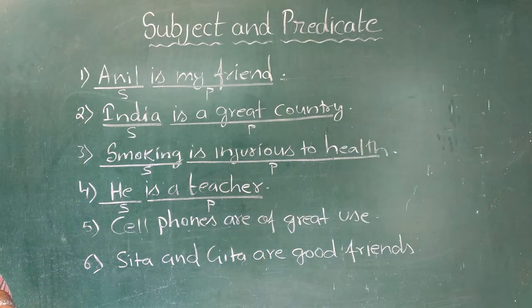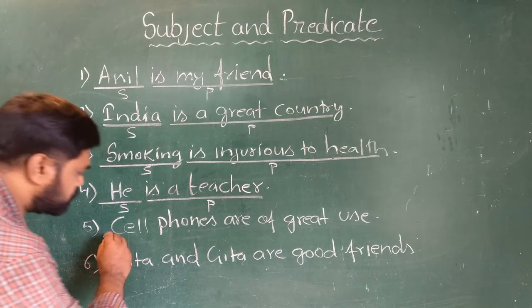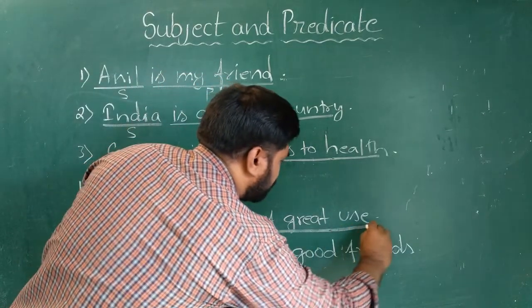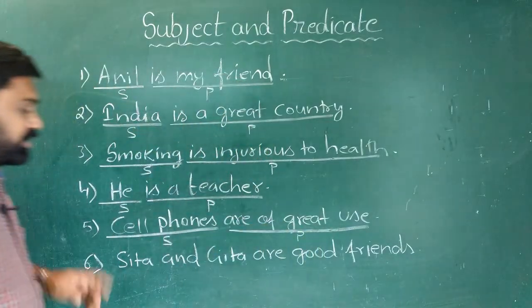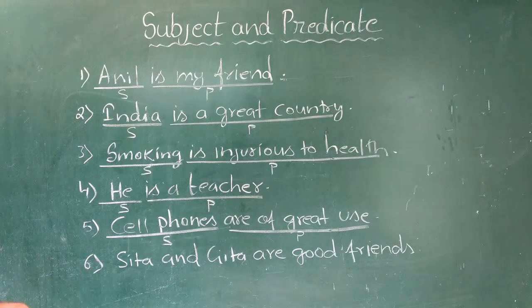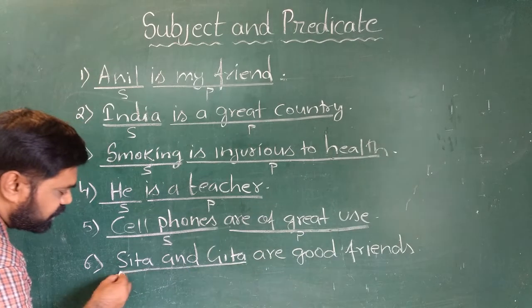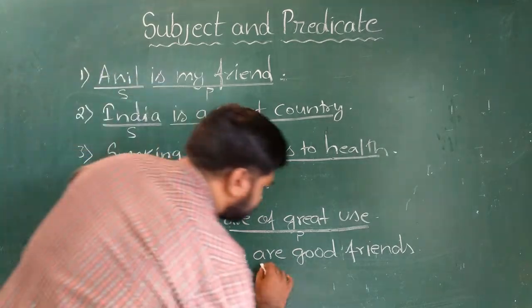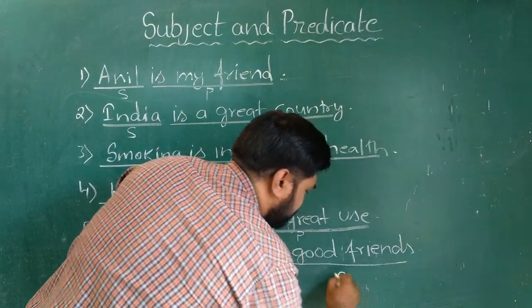Cell phones are of great use. In this sentence, I am talking about cell phones. So cell phones is the subject, whereas are of great use is predicate. Now cell phones is a name of a thing. Then finally, the sixth example, Sita and Geeta are good friends. In this sentence, we are talking about Sita and Geeta. So Sita and Geeta is subject, whereas are good friends is predicate.